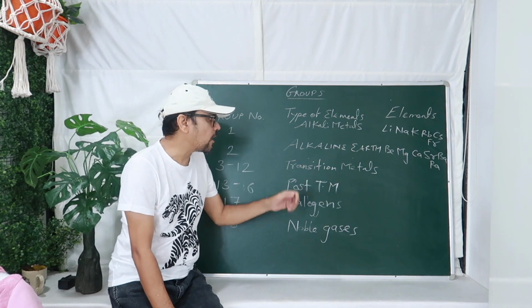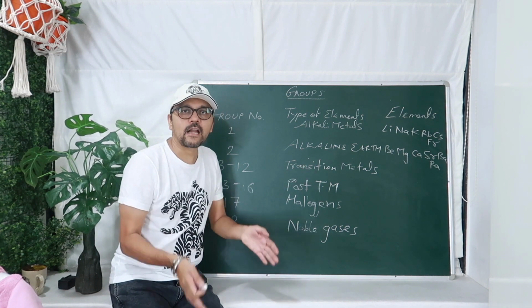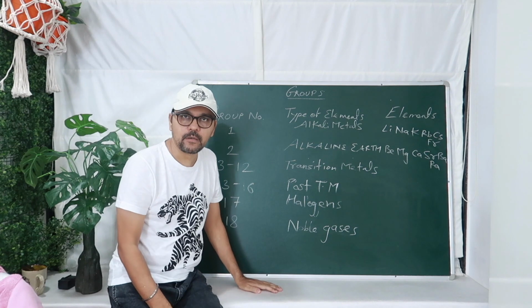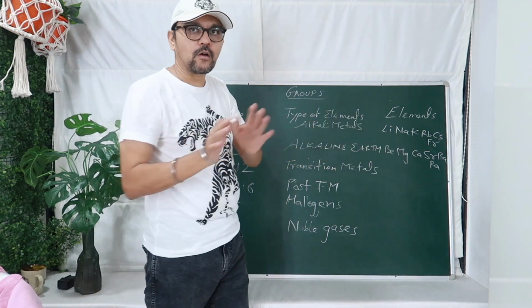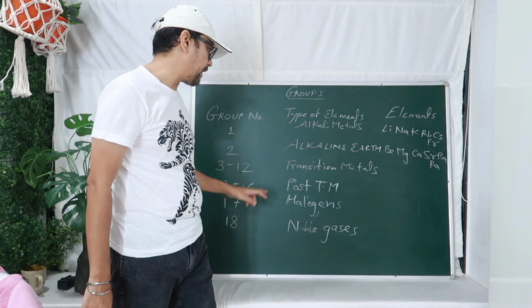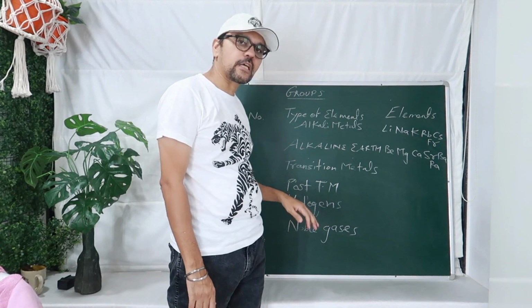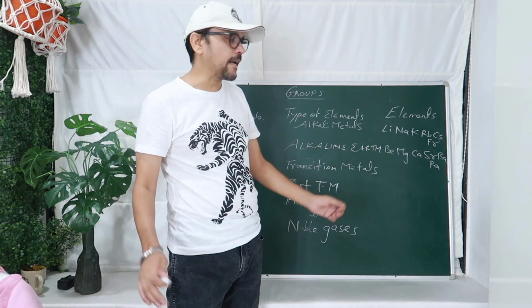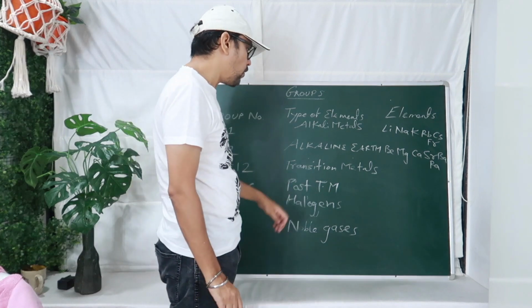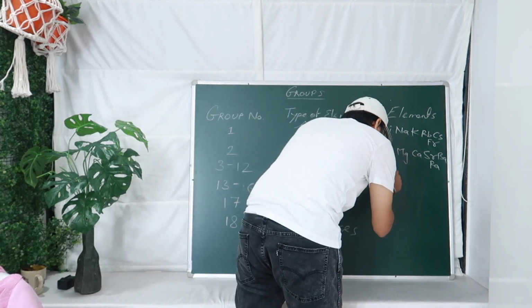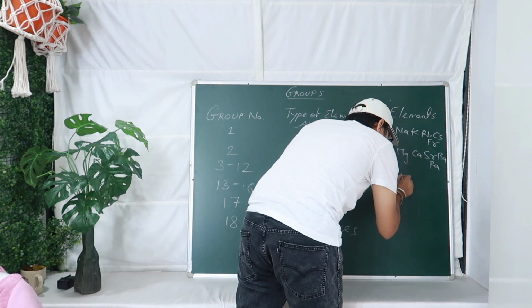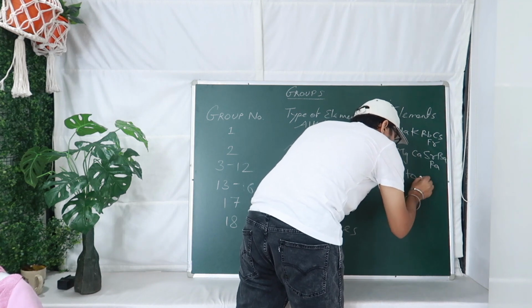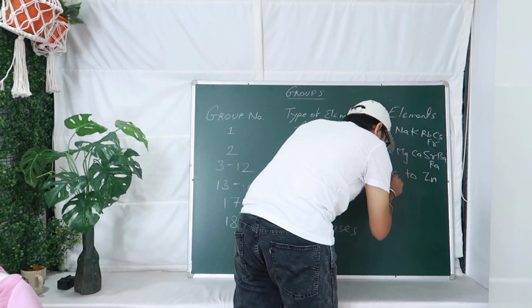Group 3 to 12 are called transition metals. They are located in the middle of the periodic table. ना इस तरफ ना उस तरफ, बल्कि middle of the periodic table. They are called transition because their properties are between left hand side metals and right hand side non-metals. Okay, over here you have to know elements comes from scandium to zinc.